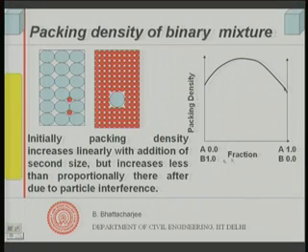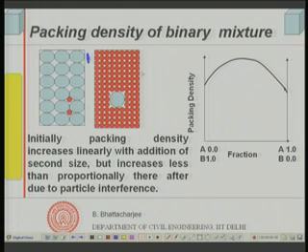The result is something like this. The packing density versus fraction curves would be something of this kind. Supposing A and B, the larger one is, let us say, A, and these red ones are B. B was 100% here, I go on increasing A. So the packing density will initially increase, but the rate of increase is not linear, it goes on reducing, a peak is reached and it follows like this. Similarly, if I start from this side, I have all large particles, then I go on adding a little bit of small particles, the packing density will increase, there will be a maximum and then there will be a reduction.